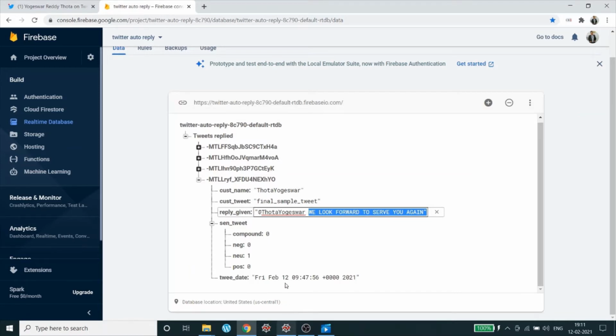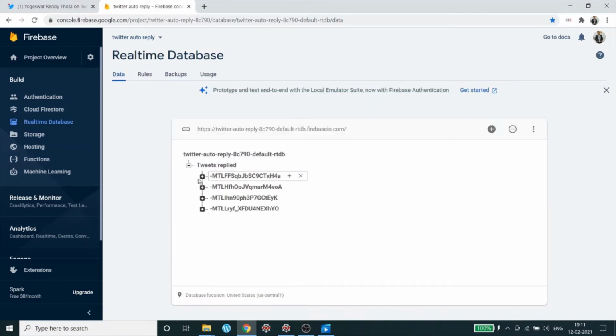Why? Because in the corporate world, recording the data helps for future references in case of any conflicts, or to go through the statistics for whatever we have done. So for that particular reason, I used Google Firebase to store all the activities which I did through my Python code.